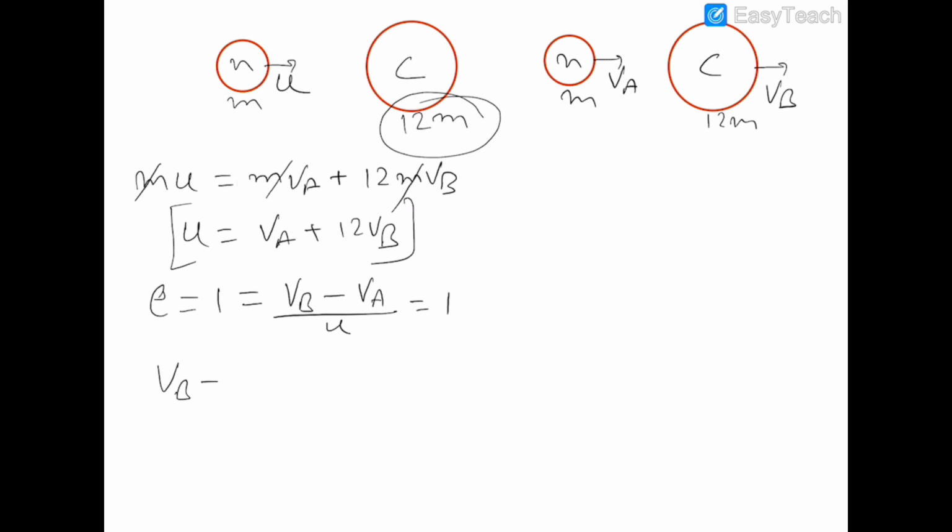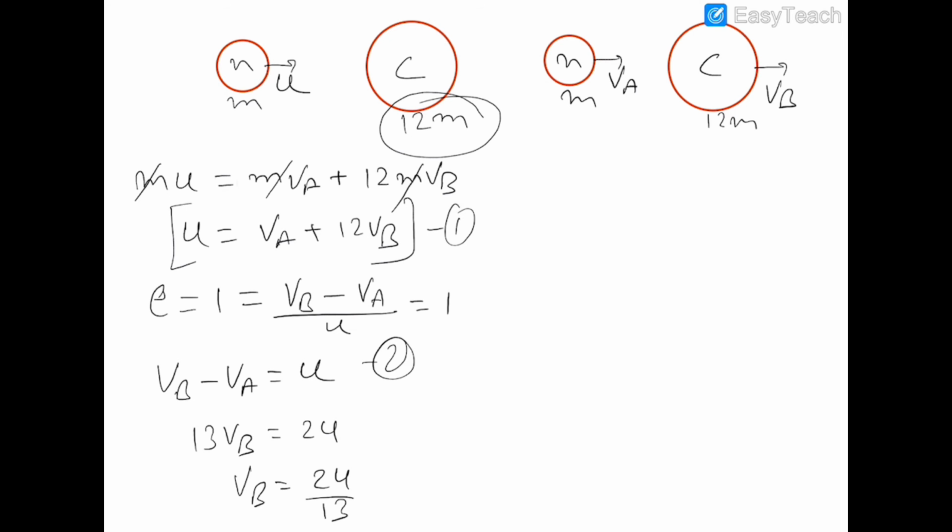So vb minus va is equal to u, and by adding these two equations we get 13 vb is equal to 2u, vb is equal to 2u by 13, and va will be equal to vb minus u. So va will be equal to 2u by 13 minus u. So va will be equal to minus 11u by 13.